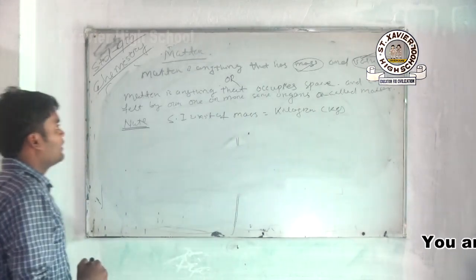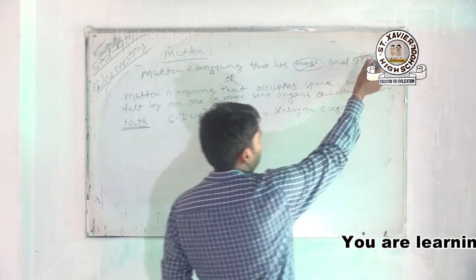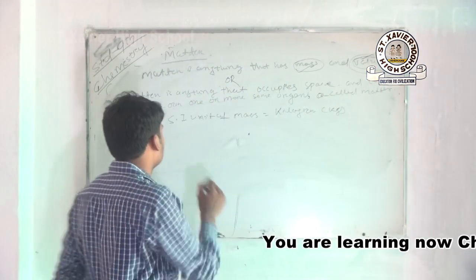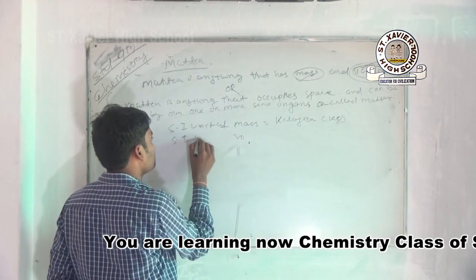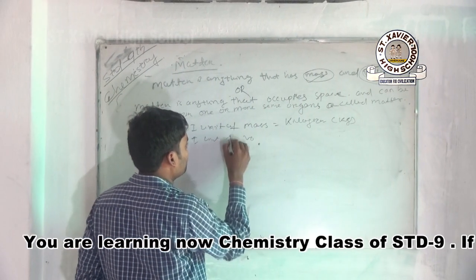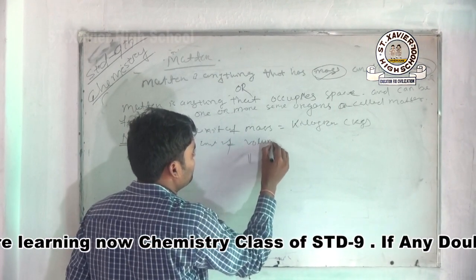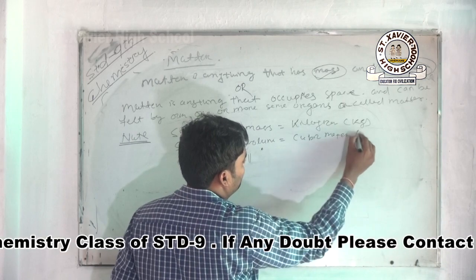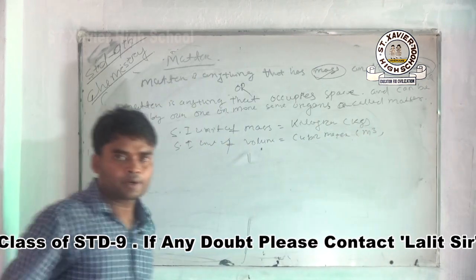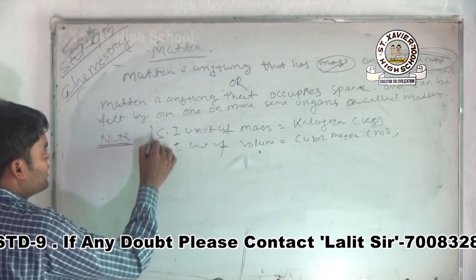Next, the other term is volume. The SI unit of volume is cubic meter or meter cube. Just remember it.